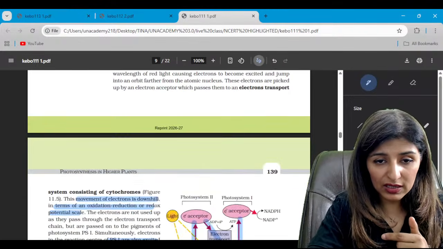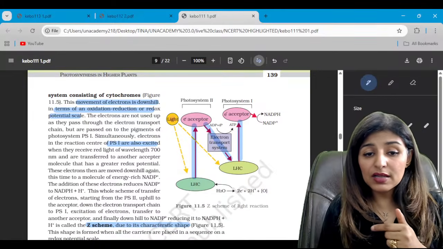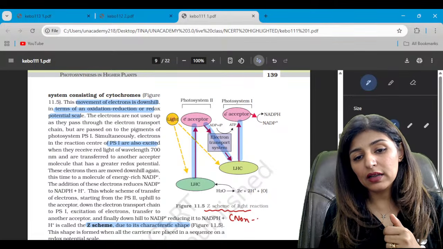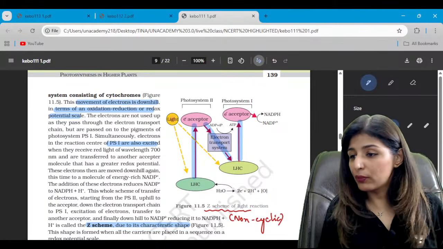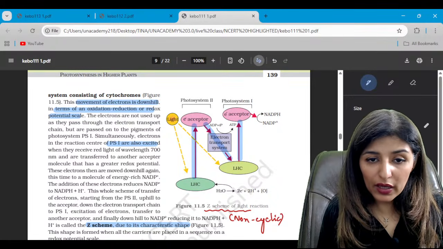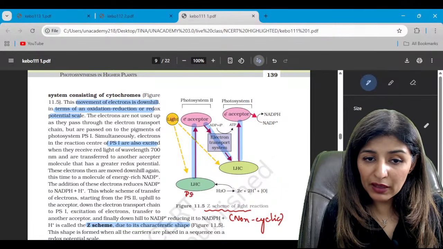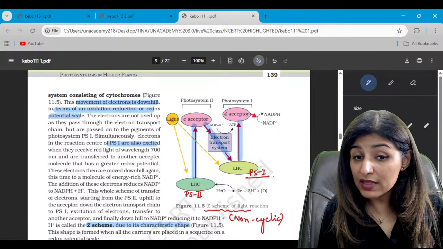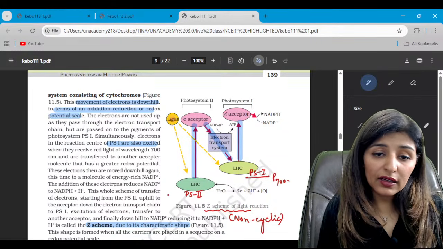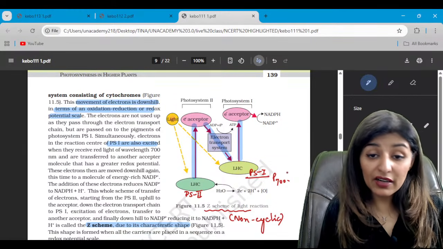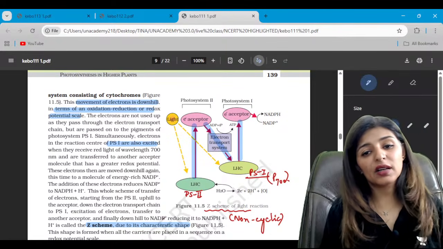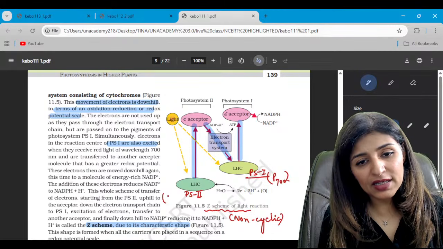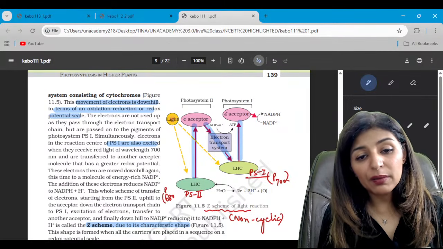Which photosystem is it? See, this represents a Z scheme of light reaction. Z scheme is the non-cyclic form of electron flow. Non-cyclic. So in Z scheme, guys, first of all we have PS2 and then comes PS1. In PS1 the maxima is at 700 nanometers, so we call this reaction center P700. In PS2, we have maxima coming at 680 nanometer, so we call it P680.